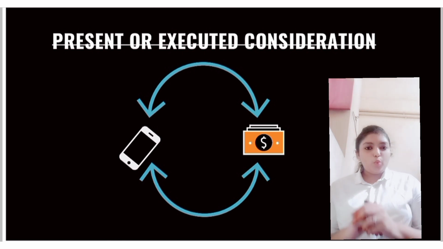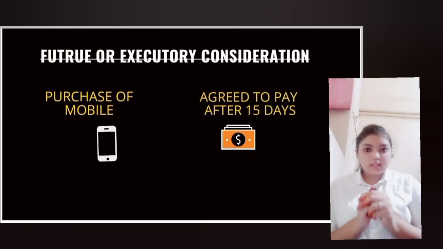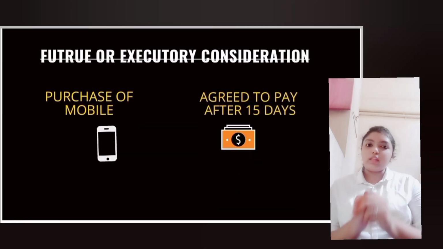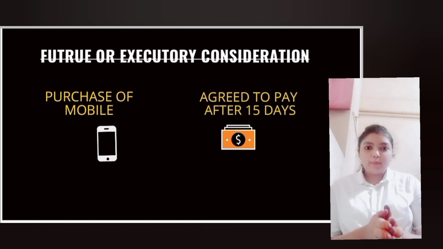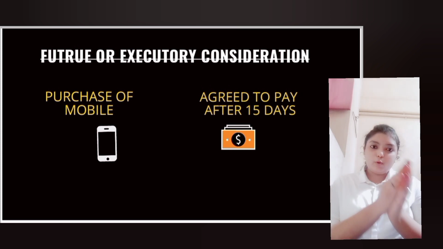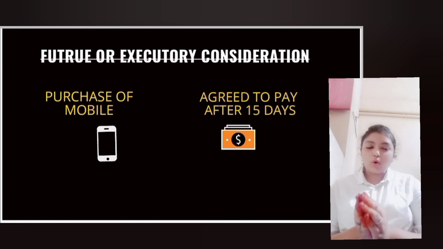Third, we are going to see what future consideration is. Future consideration is where the act is done in the present and the consideration is given in the future. For example, if I purchase a mobile and say that I will pay the amount for the mobile in the future, like after 15 days or a certain period of time, then it is said to be a future consideration.